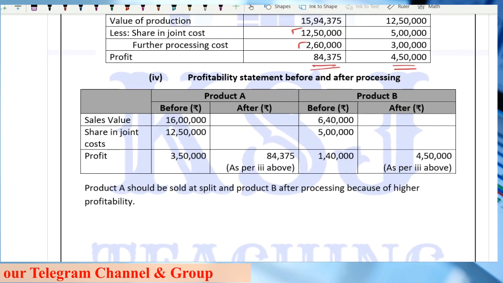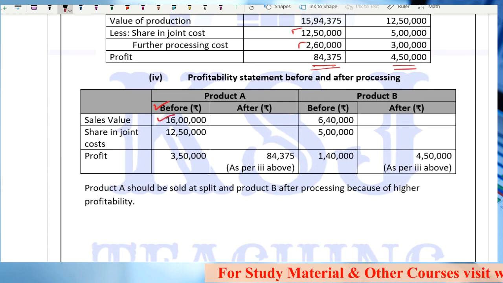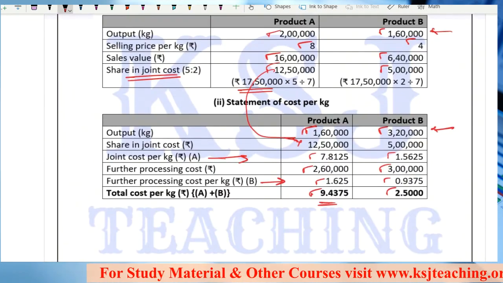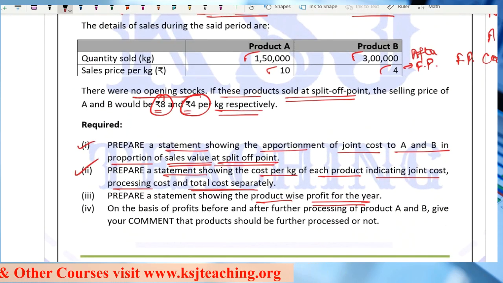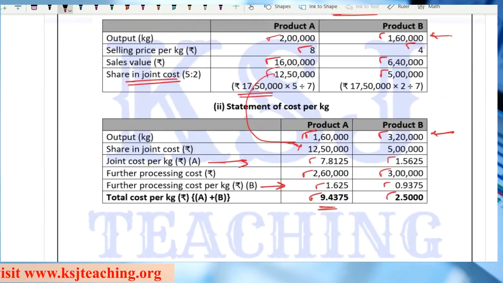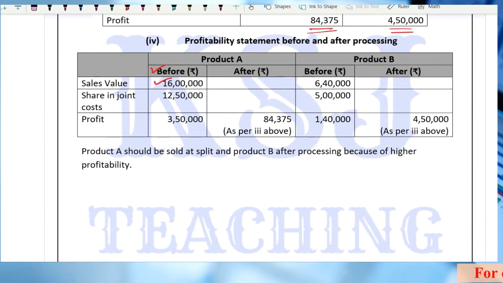we'll get the profit value. After that, he's saying prepare the profitability statement before and after processing. So very simple, sir. For the product A, if we are selling it before, 16 lakh is the sales value, right? Now be careful which value you have to take. You have to take this value now, before 8 and 4, right? So before, sales value is 16 lakh.